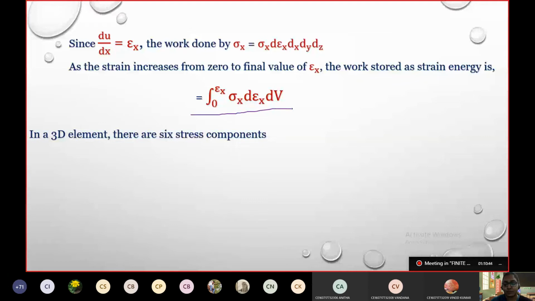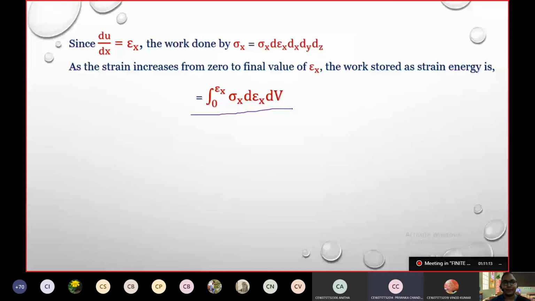But how many stress components are there in a 3D body? Please check with the stress matrix that was given to you in the first class. 6. What are they? Anyone? What are those 6 stress components we have in a 3D body?